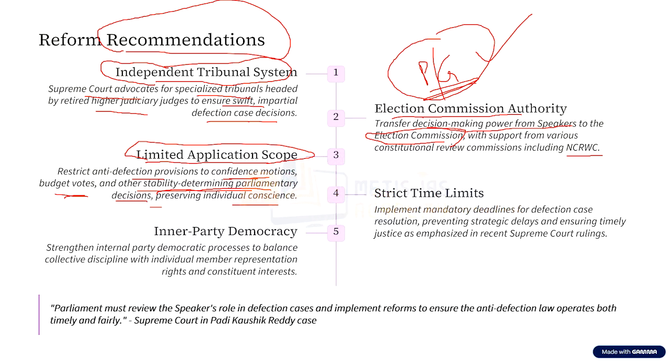Okay. Another suggestion that has come is that there has to be a strict time limit within which the authorities have to take up these anti-defection cases. So implement mandatory deadlines for defection case resolution, preventing strategic delays and ensuring timely justice, as emphasized in recent Supreme Court rulings. So either 3 months or 6 months, at least this timeline has to be given to the presiding officer, saying that within this time, the decision has to be taken with respect to